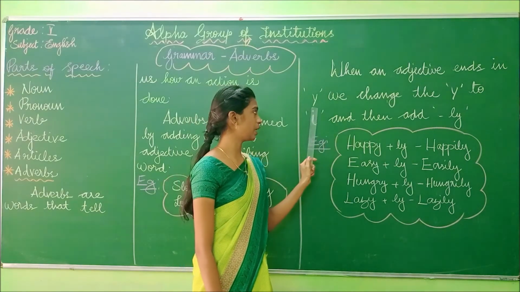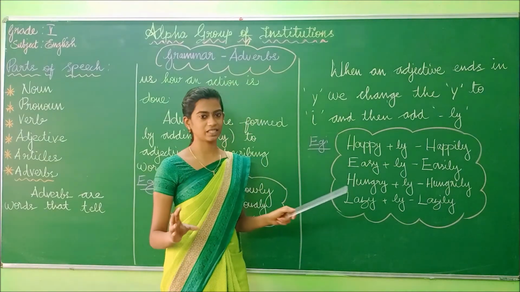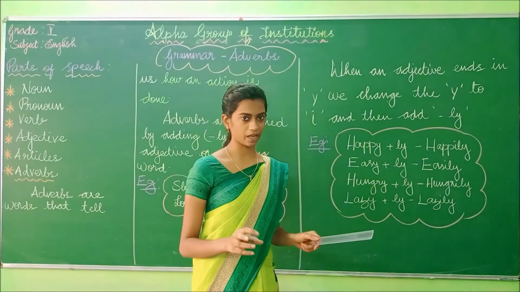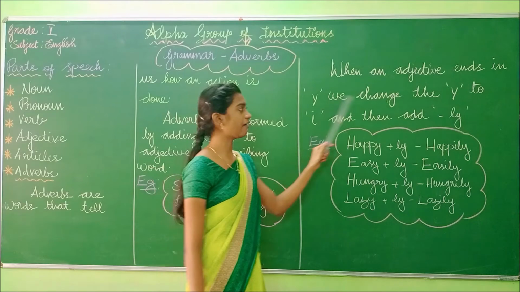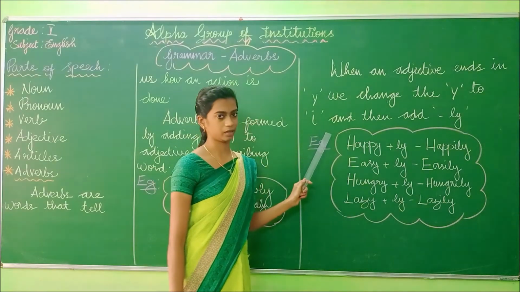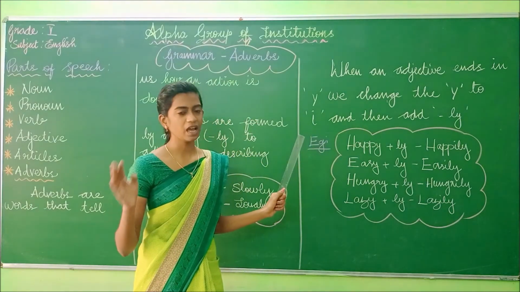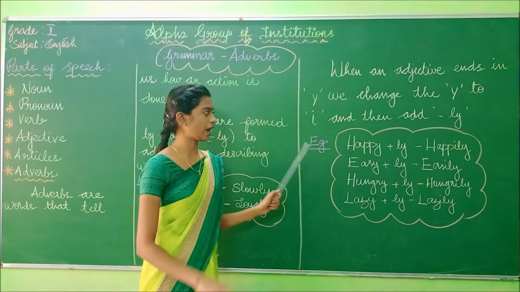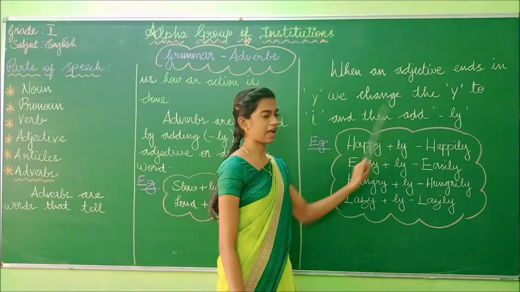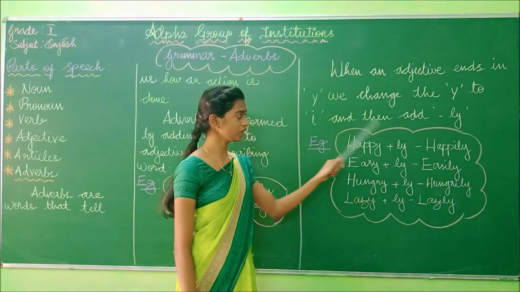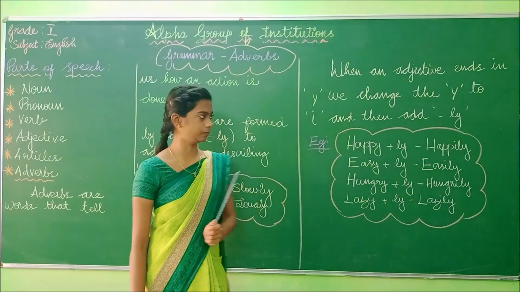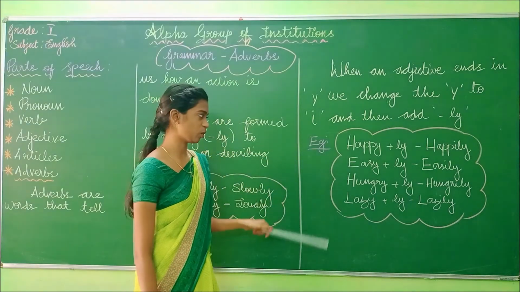When an adjective ends in y, what do we have to do? We have to change the y to i. We have to remove the y and instead of the y, add i, and then add ly. At last, what do we have to add? We have to add ly.